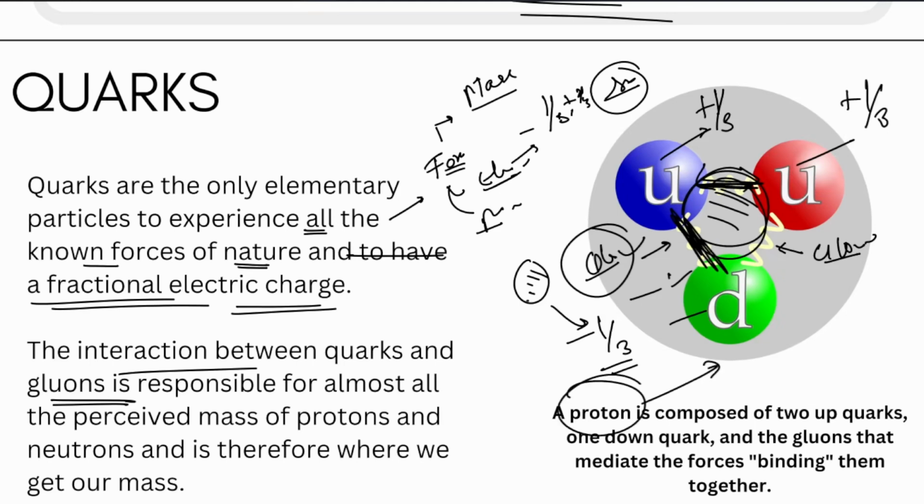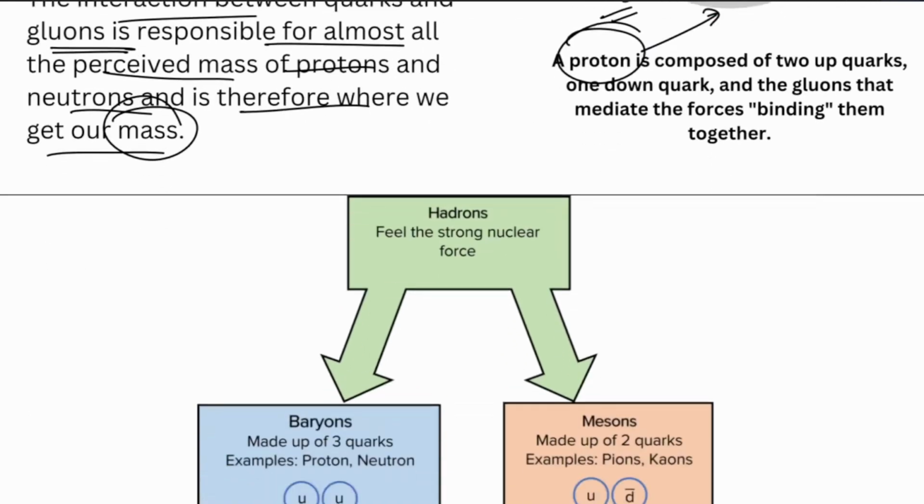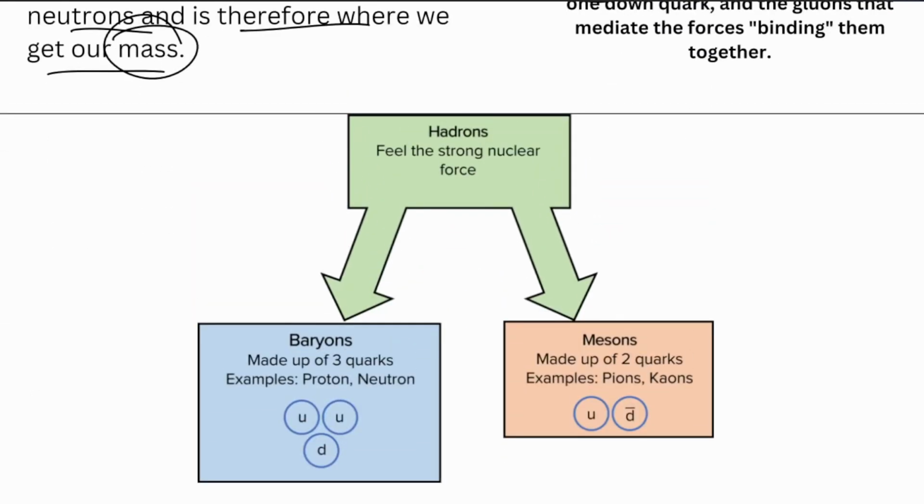All right. Now what we see is responsible for all the perceived mass of protons and neutrons, and therefore where we get our mass from. These are the elementary particles, the quarks. These are the particles which make the world completely. All right. Now let's talk about the forces of nature as well as hadrons before we go towards the stars.